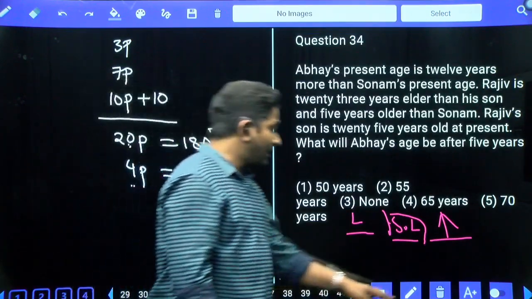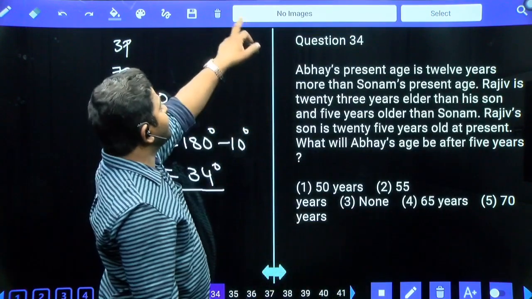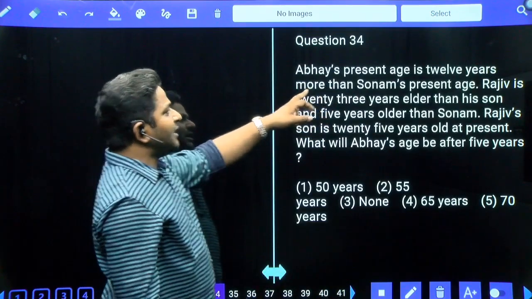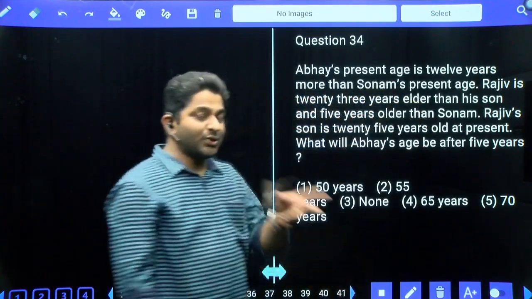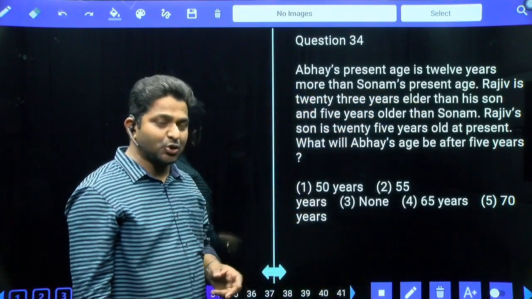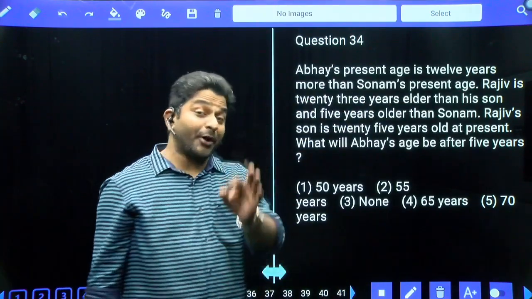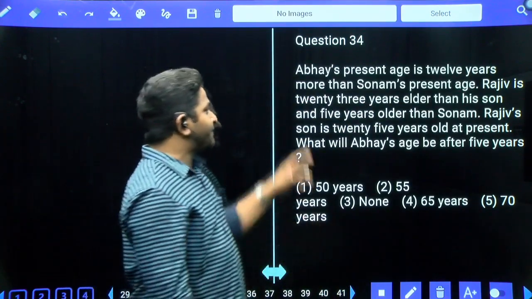Next. Abhyas is 12 years older than Sonam. So the age difference between Abhyas and Sonam is 12 years. At any point of time the difference must be equal to 12 years.